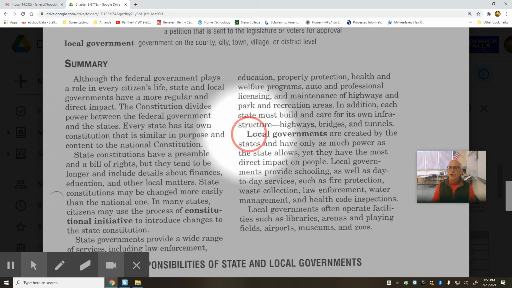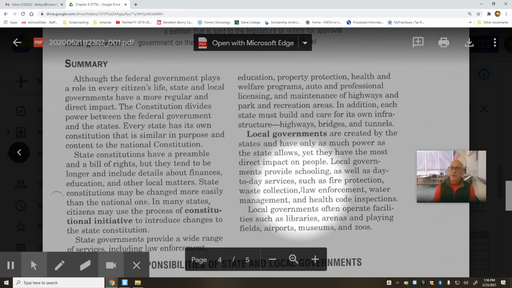In addition, local governments are created by the states and have only as much power as their state allows. Yet, they have the most direct impact on people. Local governments provide schooling, as well as day-to-day services such as fire protection, waste collection, law enforcement, water management, and health code inspections. All those are processes of local government. Local governments also operate facilities such as libraries, arenas, and playing fields, airports, parks, museums, and zoos, especially when we're talking about larger cities.